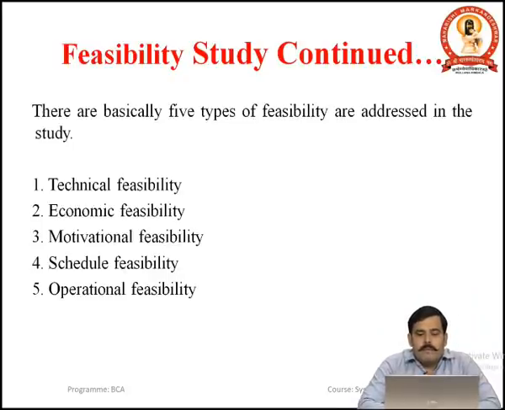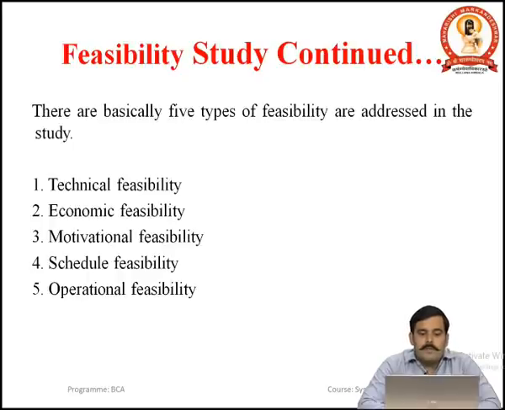There are basically five types of feasibility studies. The first one is technical feasibility. In technical feasibility, we analyze whether the proposed system can be built using current technologies or not. Is it feasible to develop the proposed system with existing technologies?